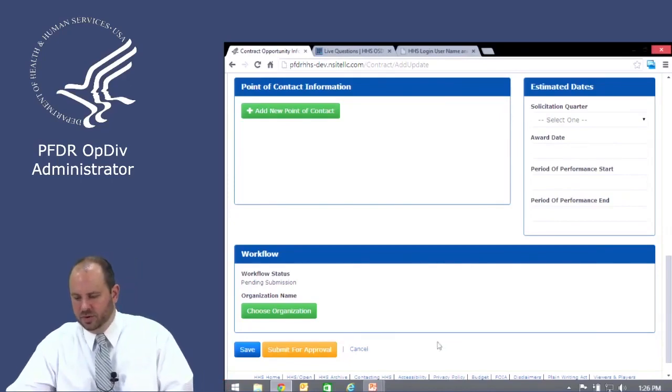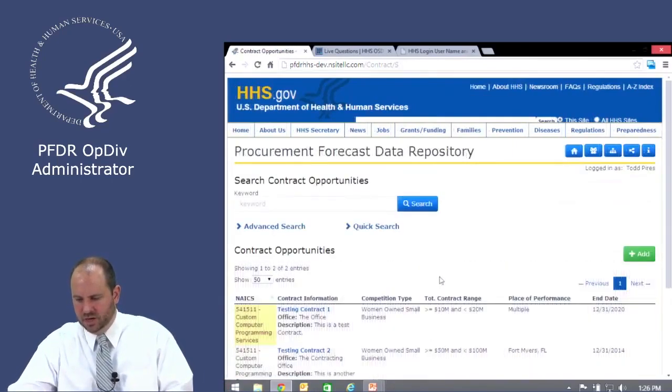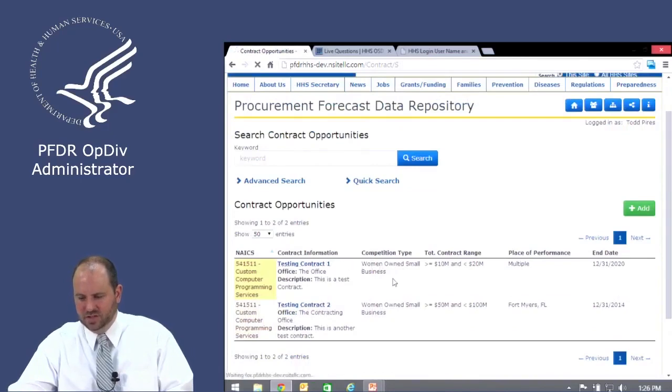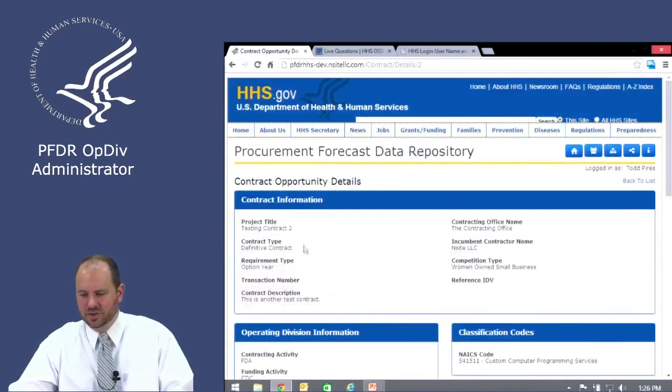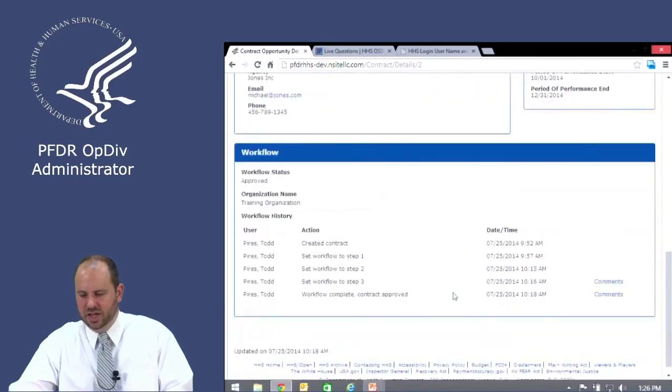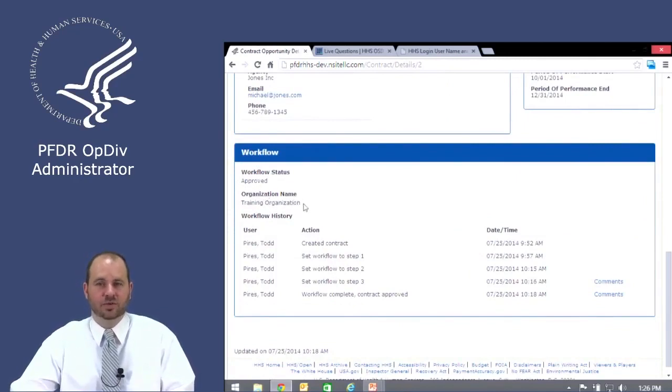And so if we were to click cancel and go back to one of these testing contracts that we've created, you'll see that all the information's filled out. Then if I scroll down to the workflow status, we'll see that this was approved, the organization that it was submitted under, and what user did those actions. So whoever was in the origination group would have their name, and that they created the contract and set it to step 1.